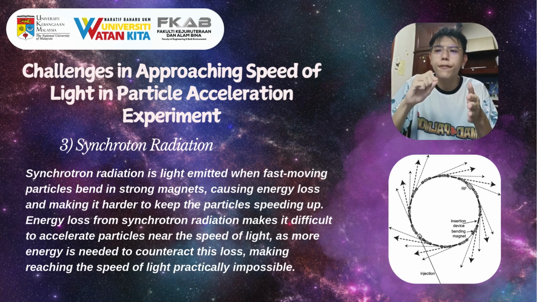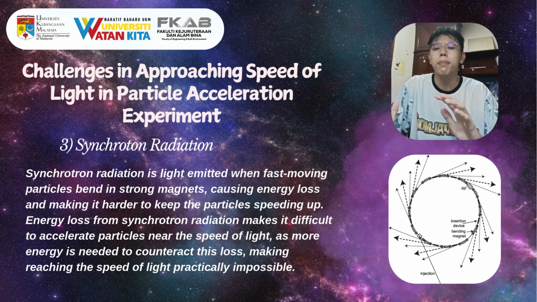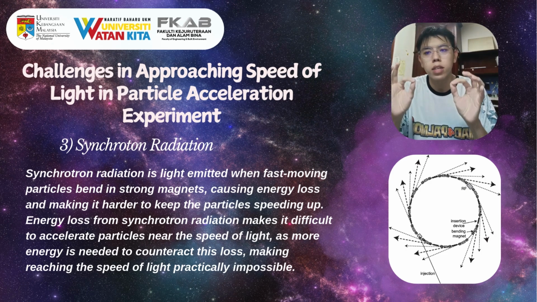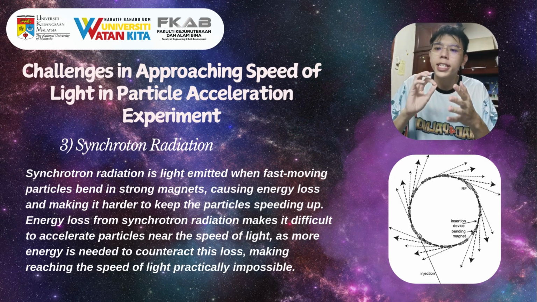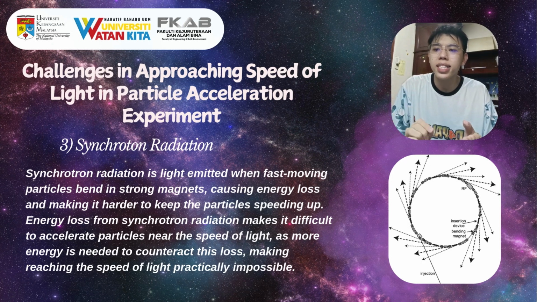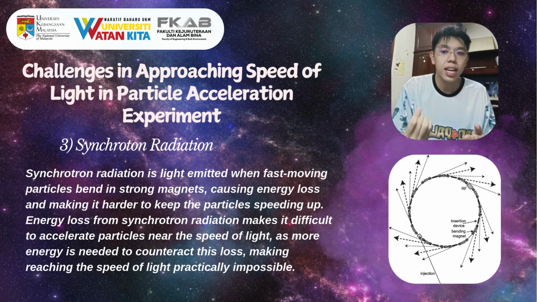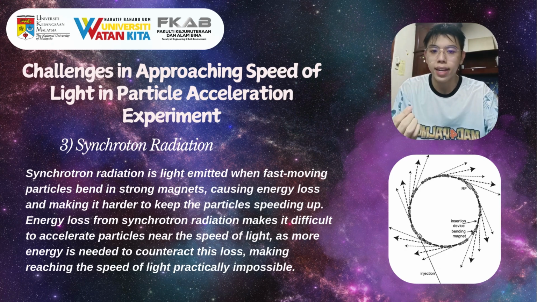Now, losing energy in the form of light slows the particle down a bit. To keep the particle moving fast, we need to supply the particle with more energy. But here's the tricky part. The faster you want the particle to go, especially when our topic is approaching the speed of light, the more energy it needs, the more energy it loses, and the harder it is to speed up. So speeding up a particle is nearly impossible near the speed of light because of its energy loss and the amount of energy needed to speed it back up.